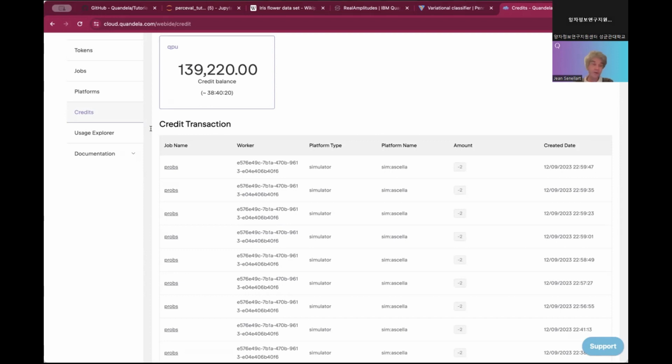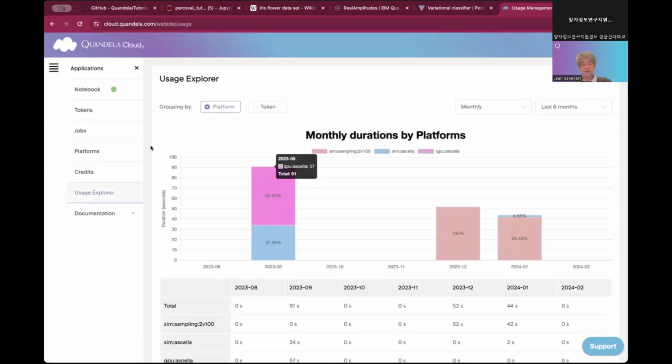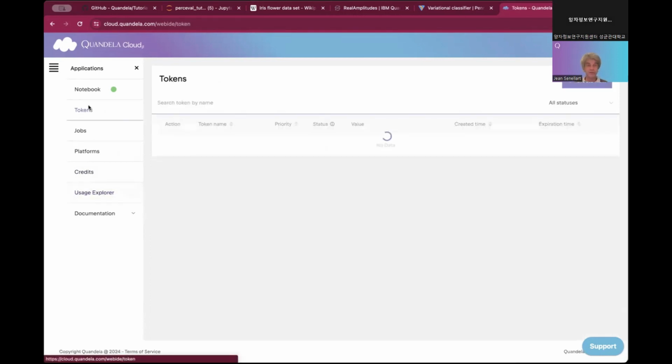We are providing free credit for academia. This is a way to monitor how much credit you have remaining. You can also see the type of jobs that were done on different platforms in the last month. On my side, I ran a lot of tasks on the QPU in September, and since then I've been running more tasks on the simulator. So this is your platform, and feel free to go through all the different points.